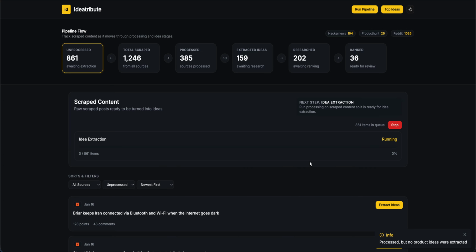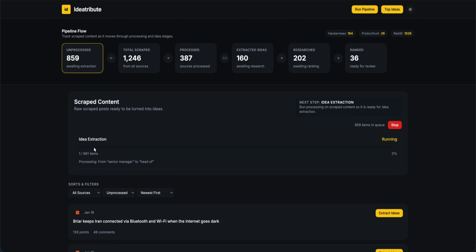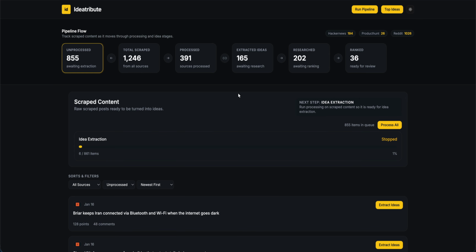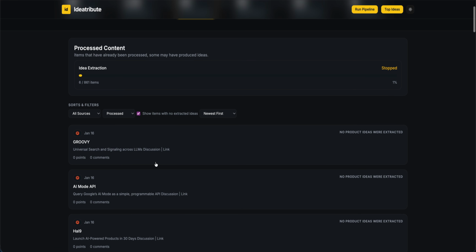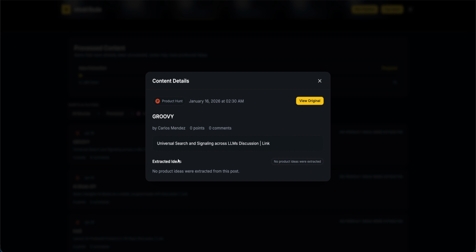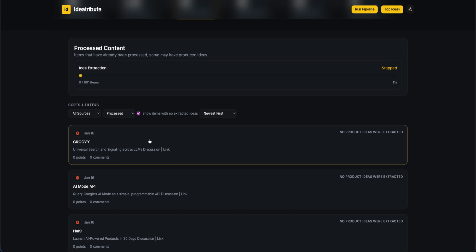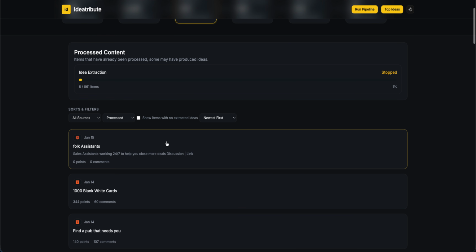We can also hit process all. Similar to the pipeline, I'll just go through them one by one, and you'll see the UI updates as it goes through them. Again, I can stop this one. And if I go over to the processed, we can see that some of them actually have no ideas extracted, which is fine. That means it was just an unrelated article. But other ones will have ideas that were extracted.